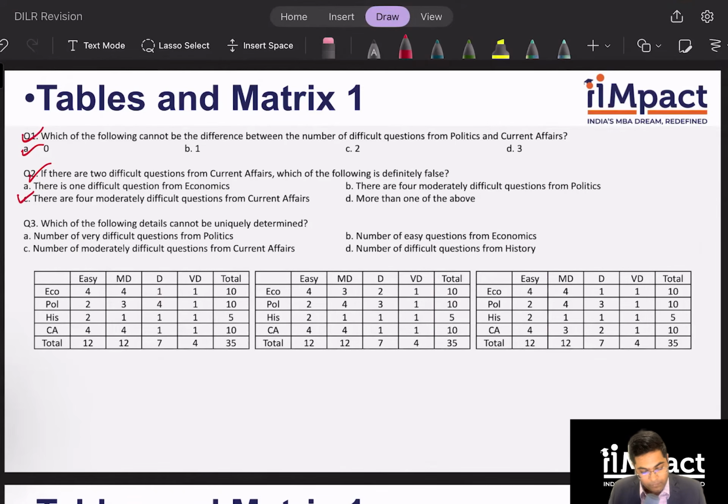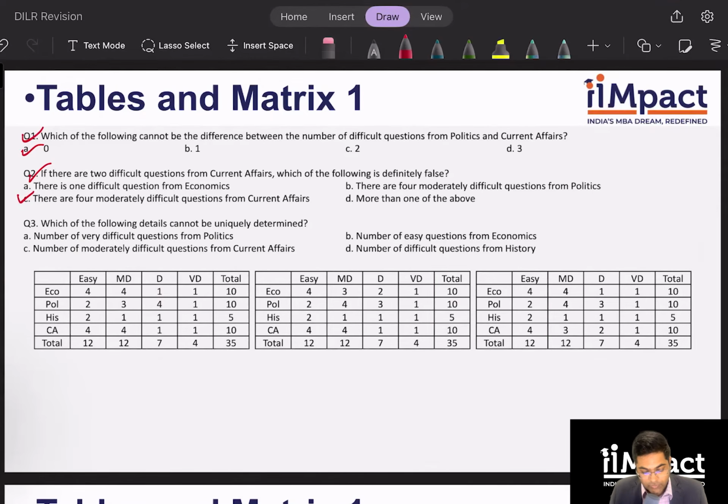Question number 3. Which of the following details cannot be uniquely determined? Guys, in such a question, all they are asking is which value is not the same in all the 3 tables. That is what it means when they say cannot be uniquely determined. If they ask can be uniquely determined, it means which value is the same in all the 3 tables. That's how you read this.